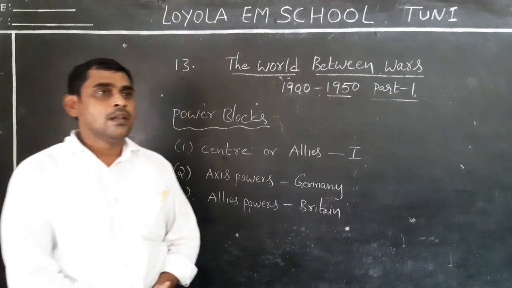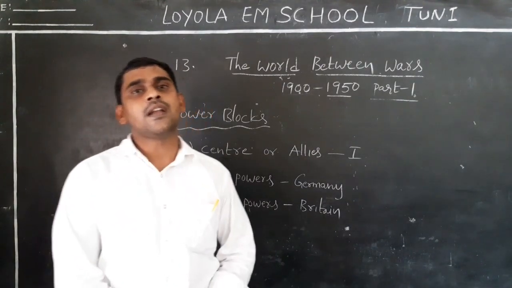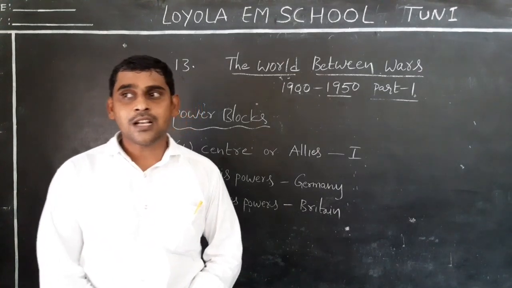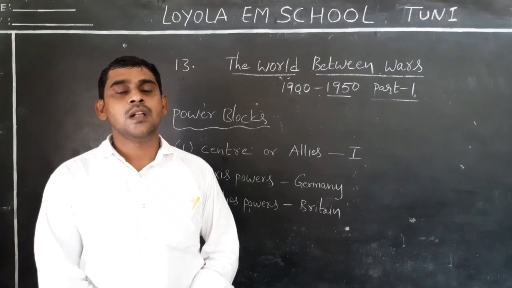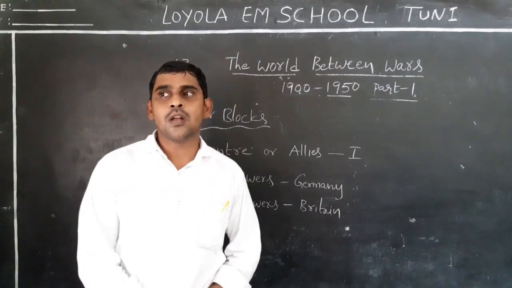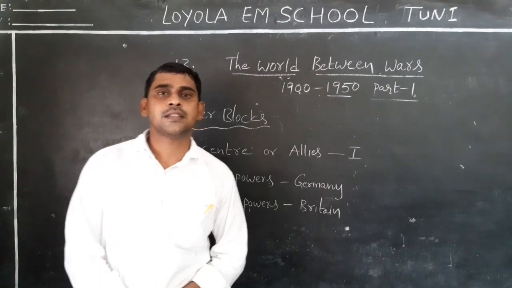Mainly, these two groups of countries decided to establish their power or territory over the colonies. Colonies means Asian countries and African countries.